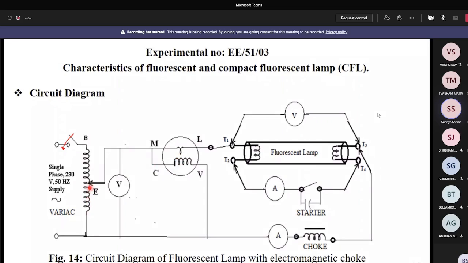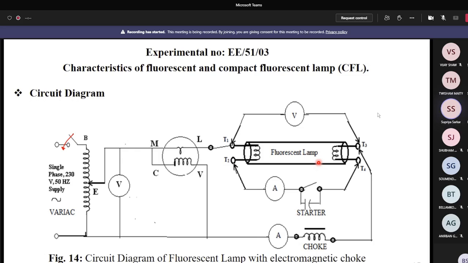Then what you do? Slightly increase the voltage. After slightly increasing the voltage, you see that all the indicating instruments have steady reading. Is it clear to everybody? Yes, sir. So now you get the steady reading for all the indicating instruments, and you note down the supply voltage, which is denoted by this voltmeter. That voltage is basically the striking voltage or starting voltage. At this voltage, the fluorescent lamp is started. Is it clear to everybody?